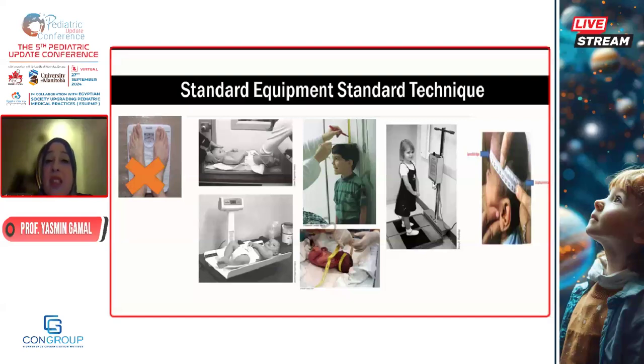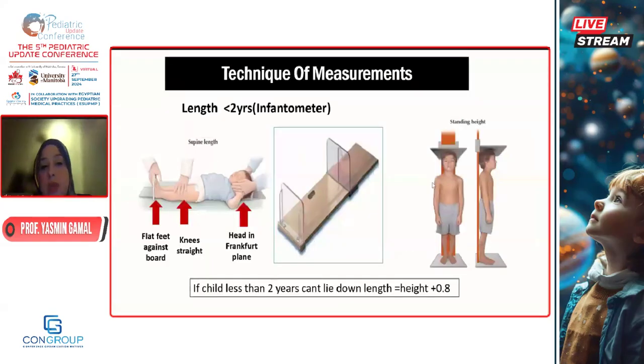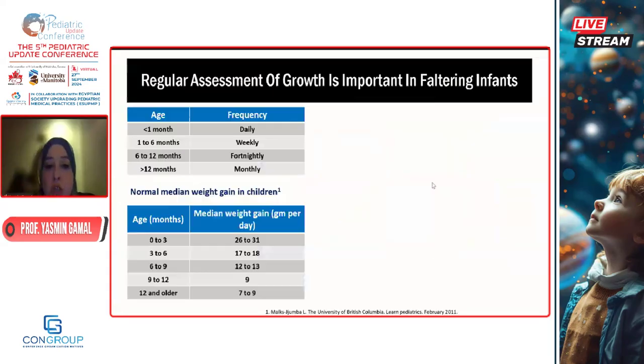We have to standardize the technique. So I don't weigh a child except in minimal clothing, and I have a technique of height attainment. So standardization is the key for better decision-making later on. This is the infantometer. And by the way, for measuring the length or measuring the height, they have educational videos done by the WHO on the optimum technique, because the length, for example, cannot be taken by one operator. It needs 2 operators, a doctor and a nurse, 2 doctors, whatever. So these standardized techniques help in the process of growth monitoring and taking proper decisions for these children.